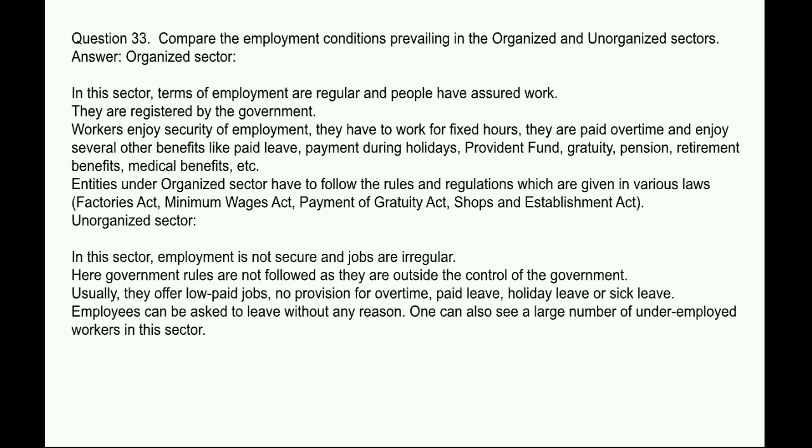Unorganized sector. In this sector, employment is not secure and jobs are irregular. Here, government rules are not followed as they are outside the control of the government. Usually, they offer low paid jobs, no provision for overtime, paid leaves, holiday leaves, or sick leaves. Employees can be asked to leave without any reason. One can also see a large number of underemployed workers in this sector.